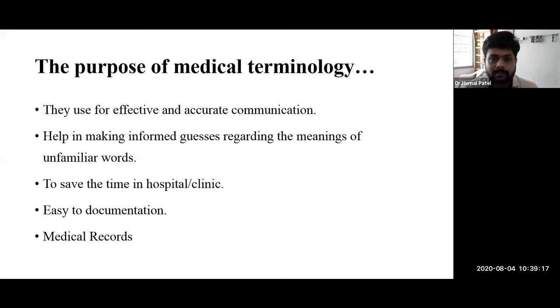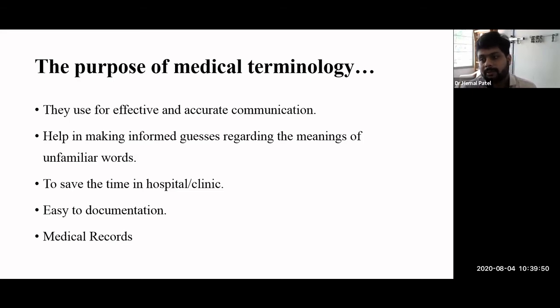Again, if we learn this medical terminology, this will definitely help save time in our hospital and clinics. Most of the time we are quite busy in our day-to-day life, in our practice with patients and other work. So we don't have that much time to put each and every piece of information on paper. If we have that terminology, we can easily write up all those things, and that will help save our time also.